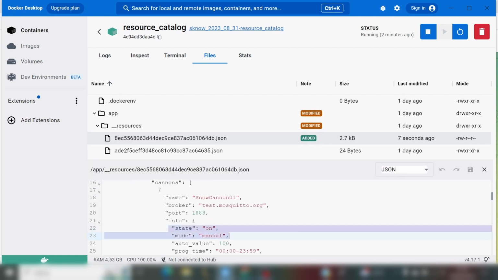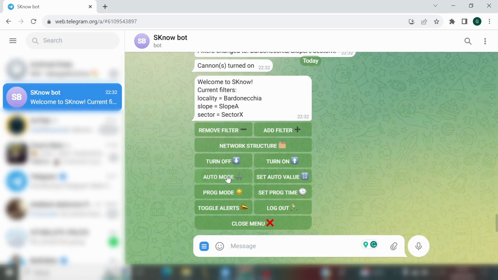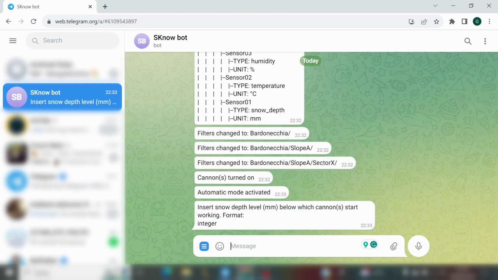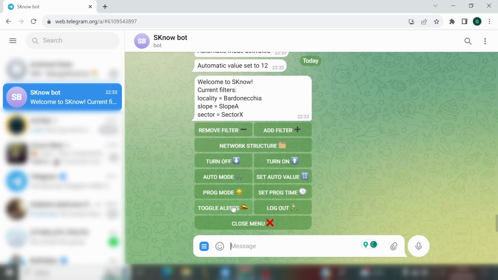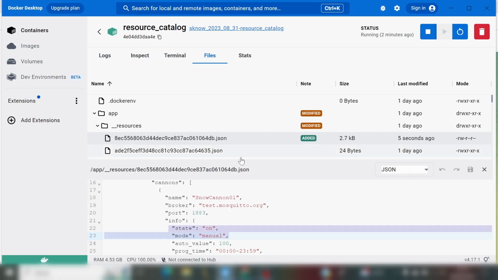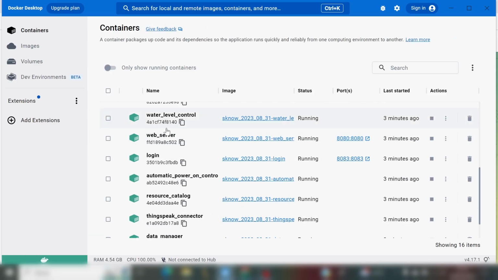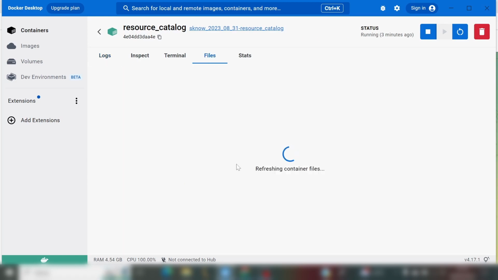The user is also able to turn on and off the cannons, put them in an automatic or programmed mode, and even set a threshold or time range for those two modes respectively. For quality of service reasons, the user is also given the chance to toggle the water level notification and to log out of their account.